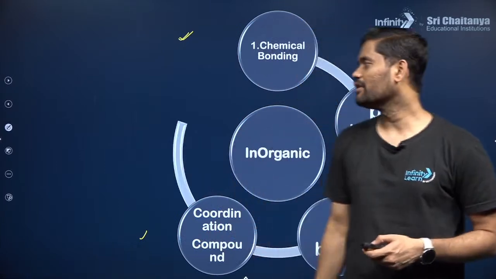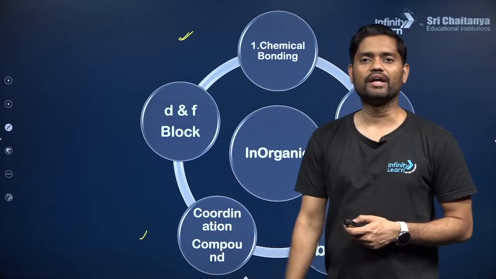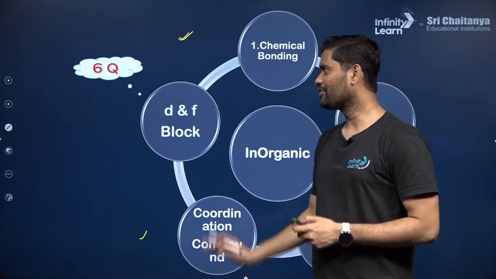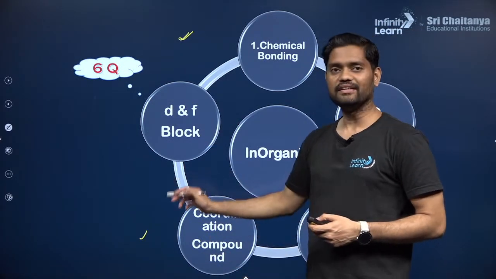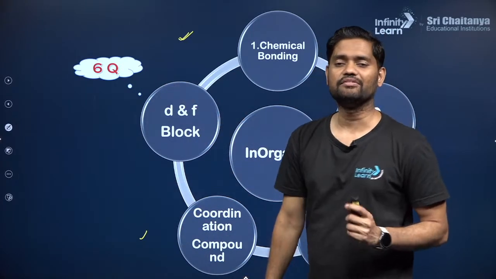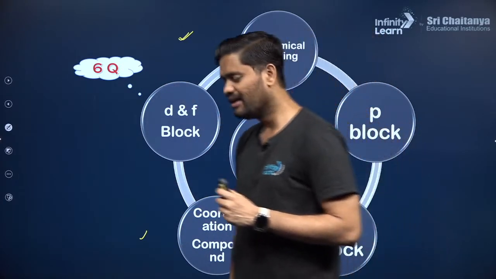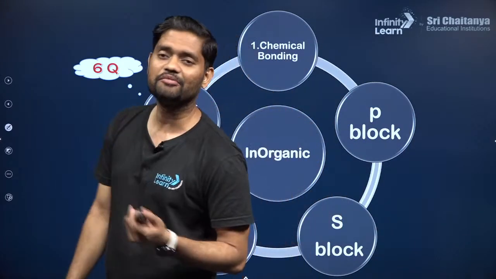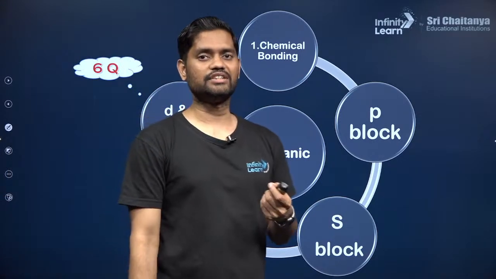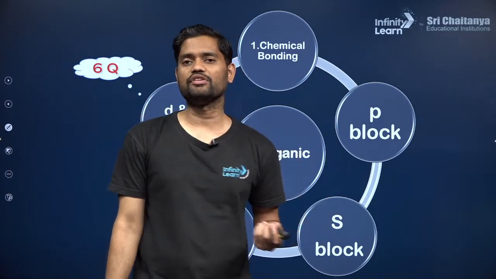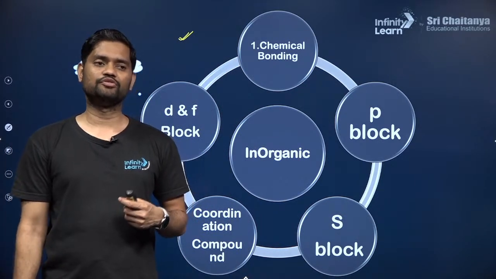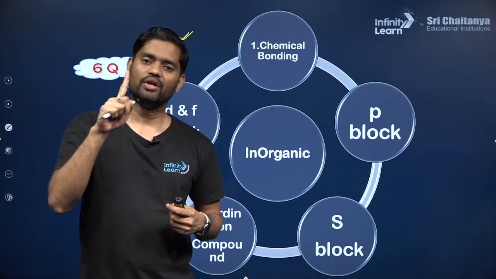Okay, coming to the last one, D and F block elements. Why? Because the number of questions asked is 6. Apart from this, if you can see the jump from 11 questions directly to 6 questions, that is 1 question per year. Apart from this, yes, there are chapters like periodic table, surface chemistry, and general principles and processes of isolation of elements. These are small chapters through which you will get at least 1 question, only 1 question.